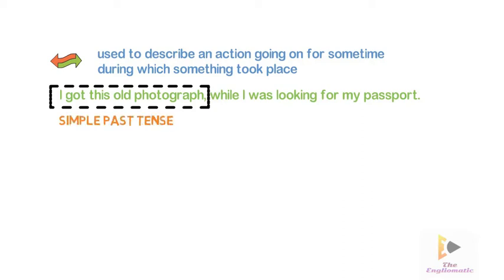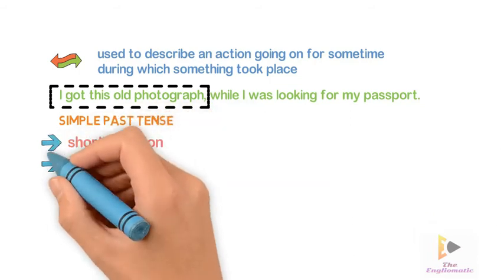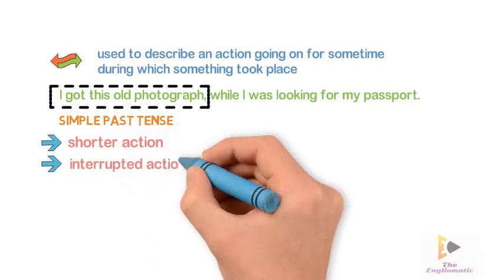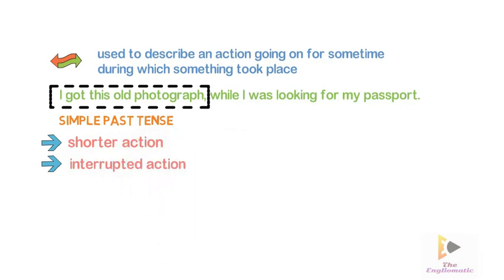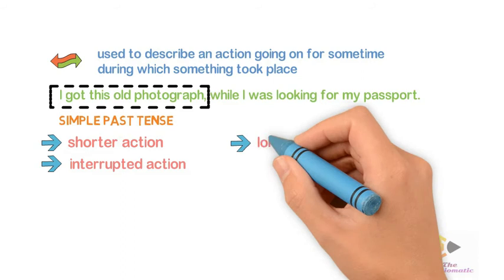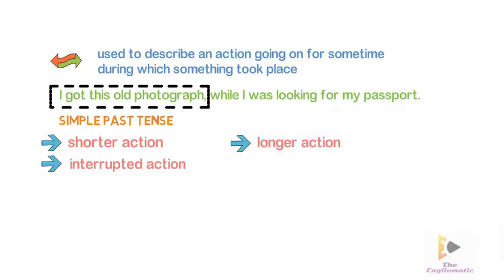So this action will always be a shorter action, and it will also be an interrupted action in this kind of sentences. And the other part will be a longer action, which will always be shown by past continuous tense.